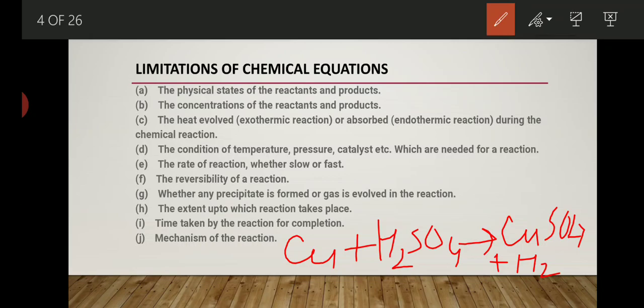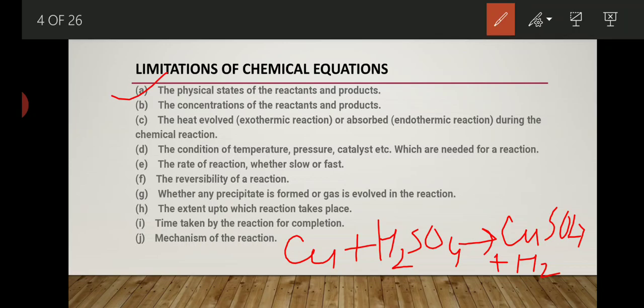So in order to prevent this, we put S for solid, L for liquid, G for gases and VAP for vapor to make any chemical equation more informative. So now let's see what these drawbacks are. The first drawback is the physical state of reactant and product.